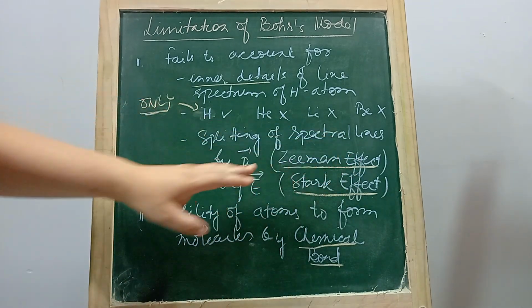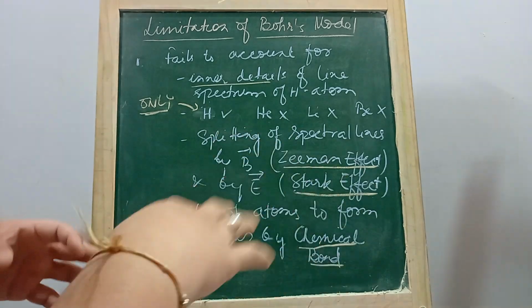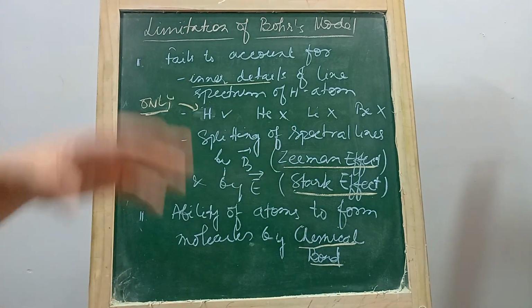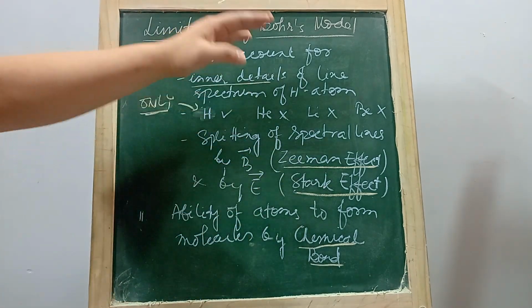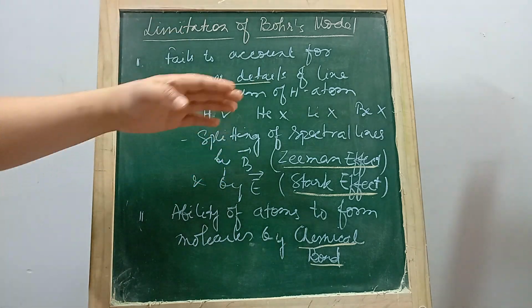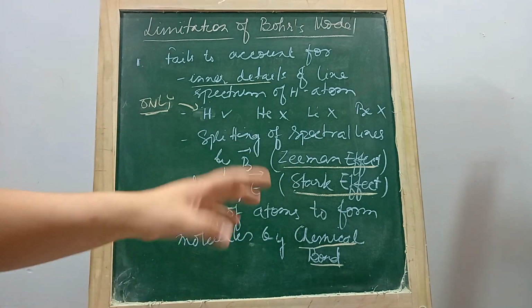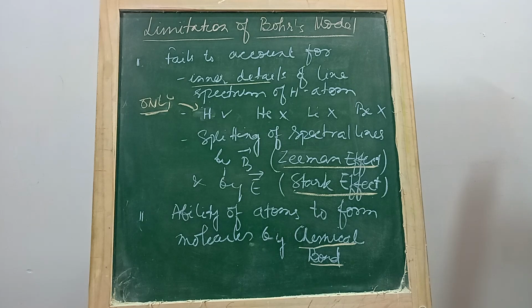When the spectral lines are split by a magnetic field, it is called the Zeeman effect, and when they are split in an electric field, it is called the Stark effect. So in short, Bohr's model could not explain the Zeeman effect and Stark effect.